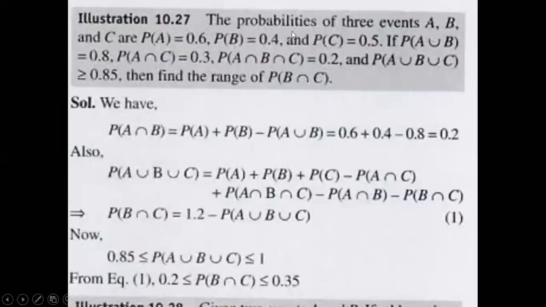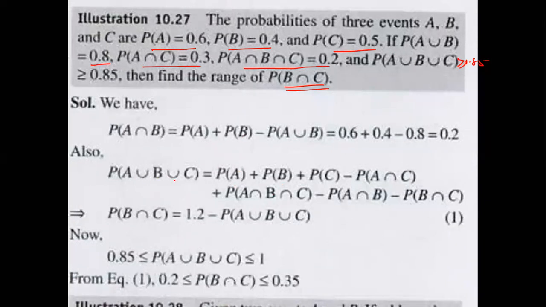Dear students, I think you can practice this question yourself. Okay, a doubt is being asked. The probabilities of 3 events A, B, C are given. So P of A is given as 0.6, 0.4, 0.5. A union B is given as 0.8. A intersection C is 0.3. A intersection B intersection C is 0.2, and A union B union C is given as greater than or equal to 0.85. Then what is the range of P of B intersection C? How to find? Simplify, use these formulas.